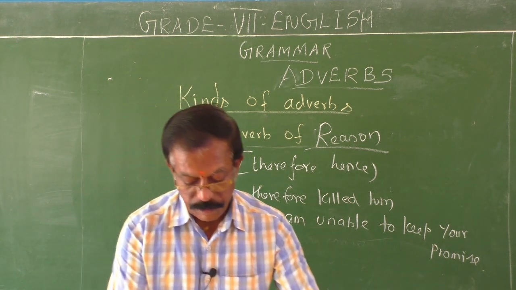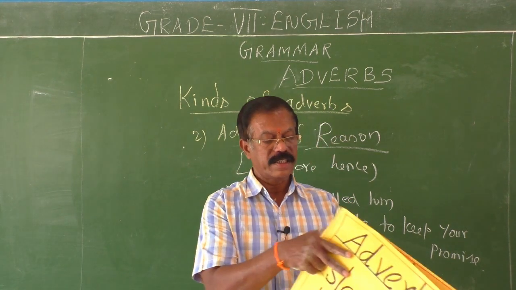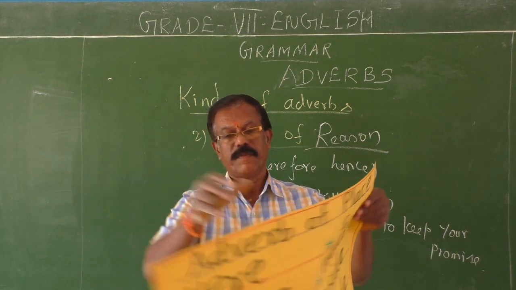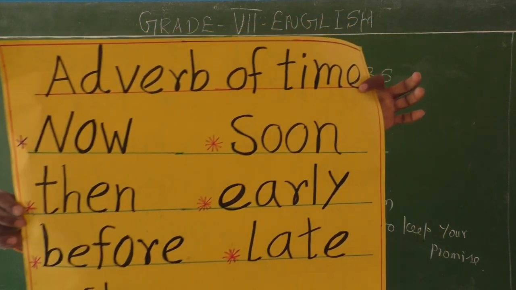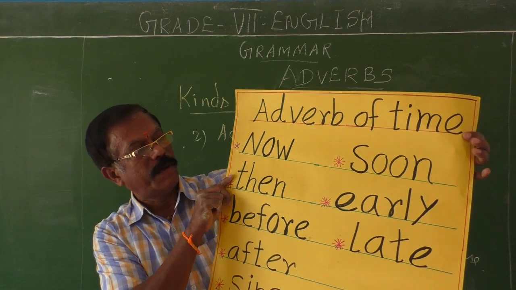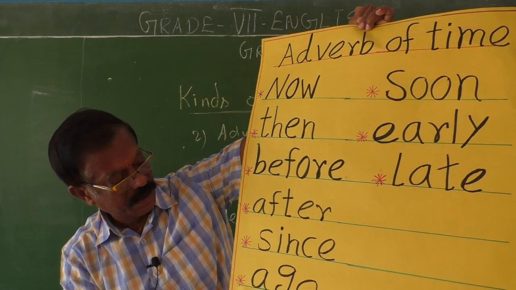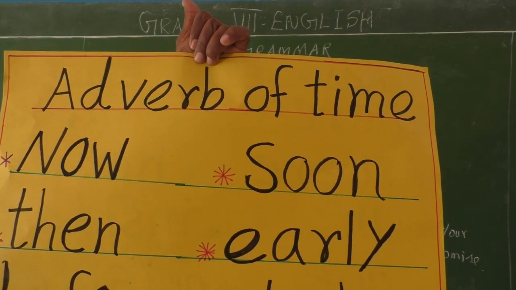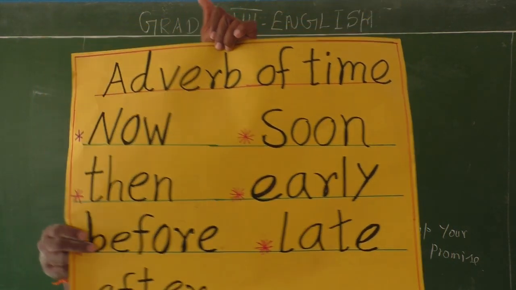Now, I will show you once again all the kinds of adverbs one by one with the help of the chart. First, adverb of time. As I told you already, it answers the question when. It describes the time of action. Let me sum up the adverbs of time: now, then, before, after, since, ago, soon, early and late. They are called adverbs of time. They answer the question when. They describe the time of action.